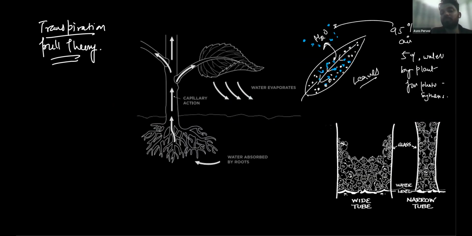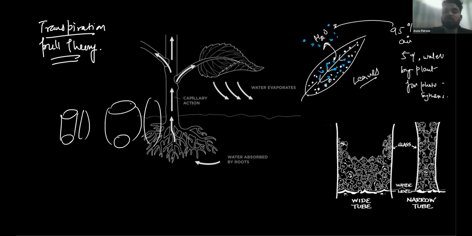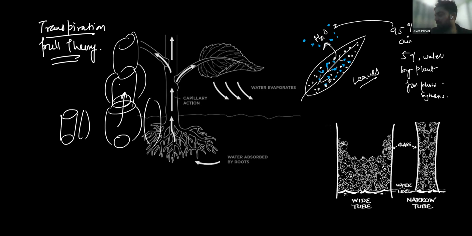Due to pressure difference, if this is a xylem tissue and this is a tracheid, and they start swelling, what is going to happen? They will exert a pressure on the adjacent tissue. The water from this tissue reaches this region, and this starts swelling again. Then from this one, it reaches the next xylem tissue, and this process remains continuous.